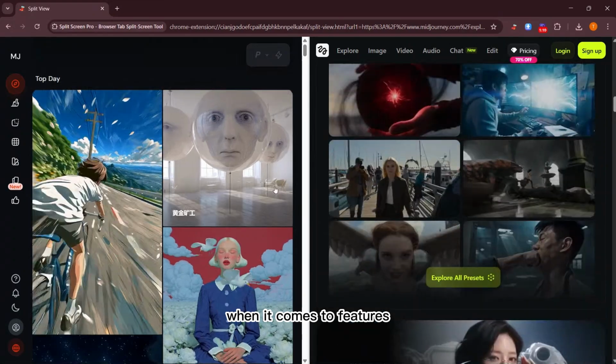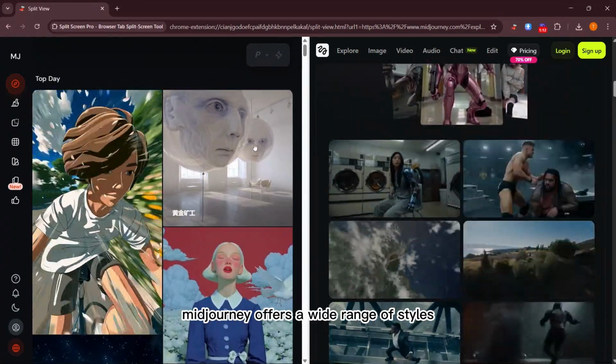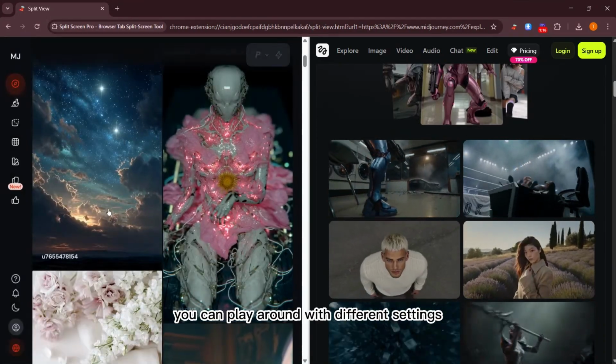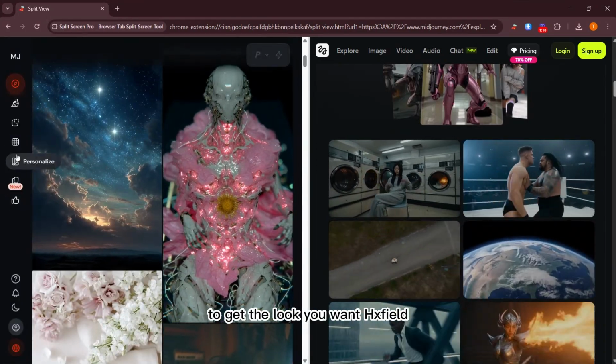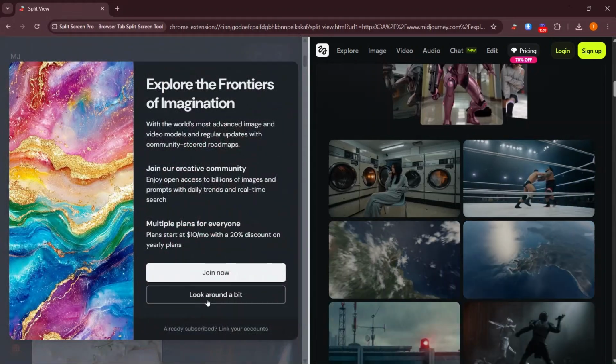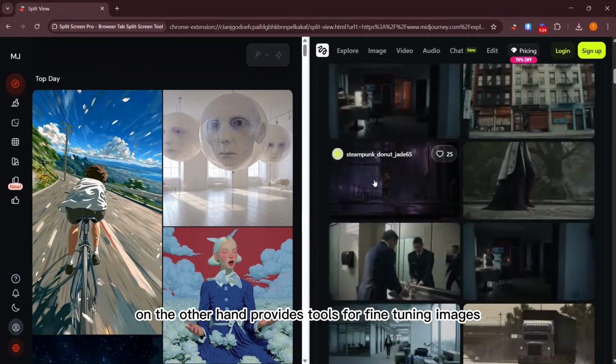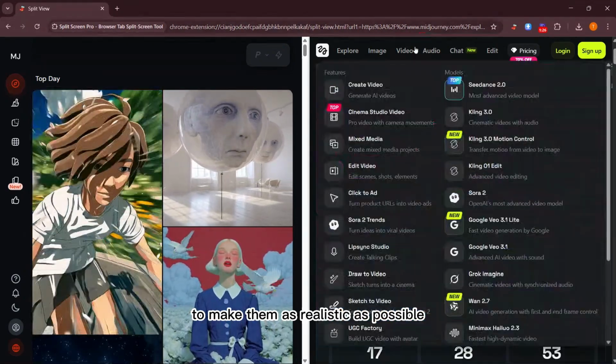When it comes to features, Midjourney offers a wide range of styles and customization options. You can play around with different settings to get the look you want. Higgsfield, on the other hand, provides tools for fine tuning images to make them as realistic as possible.